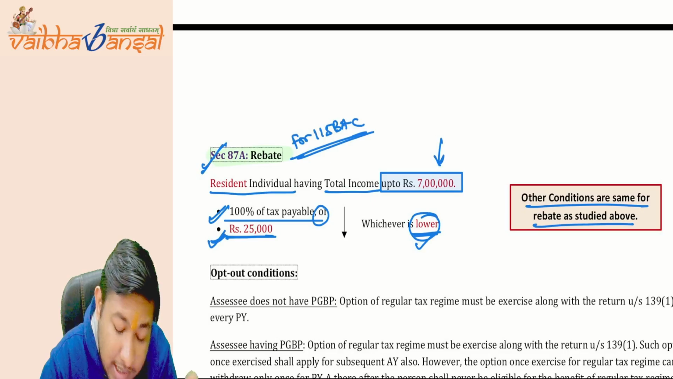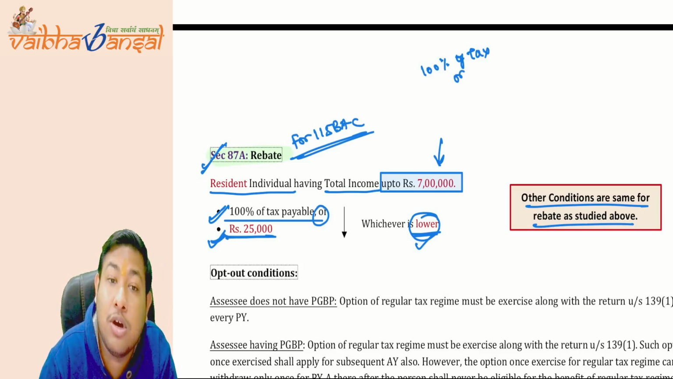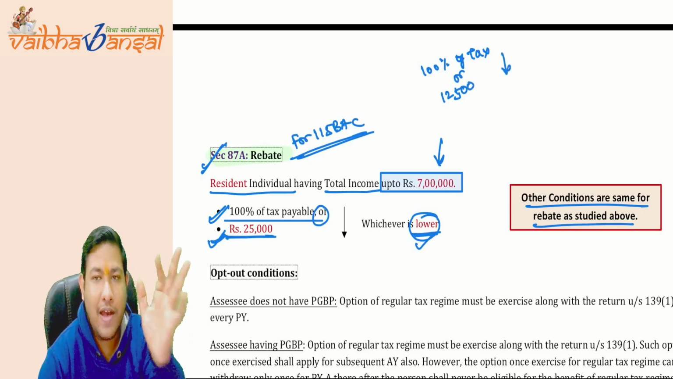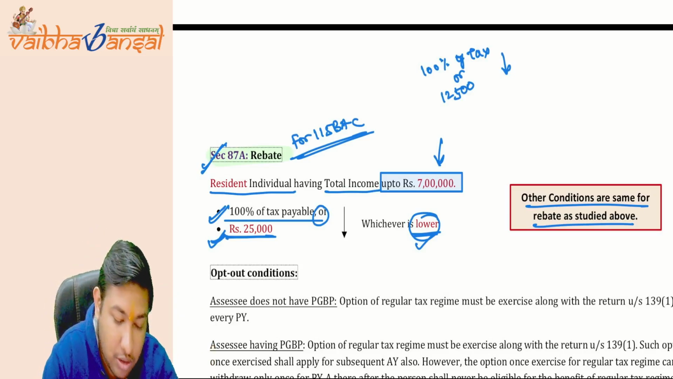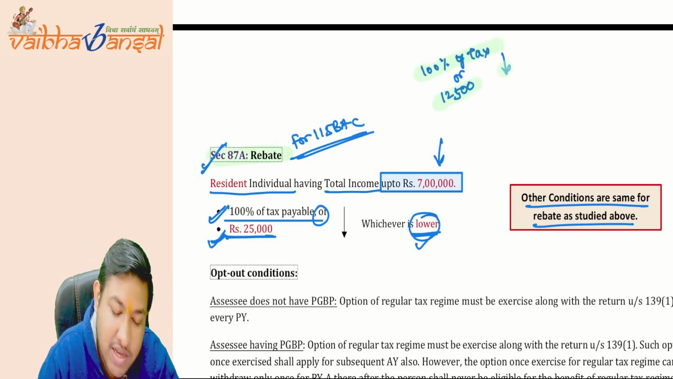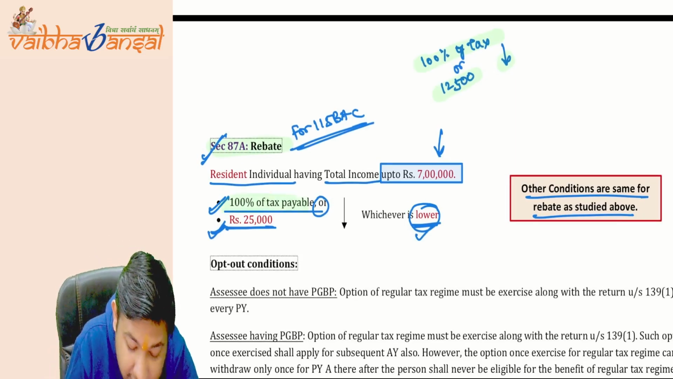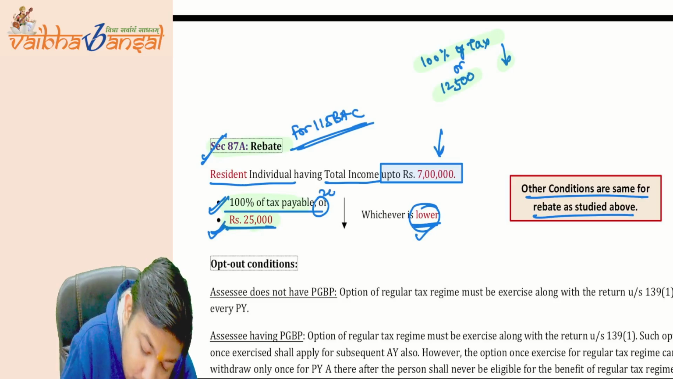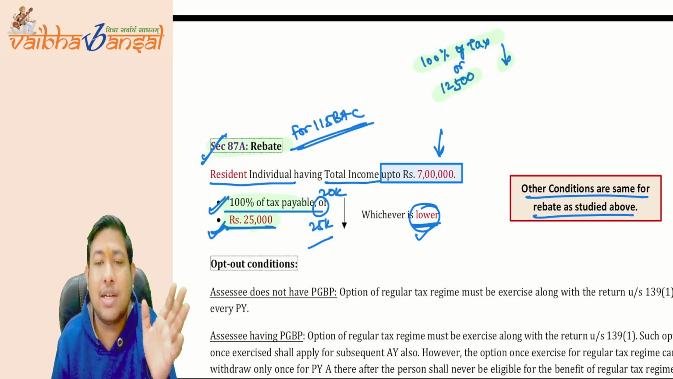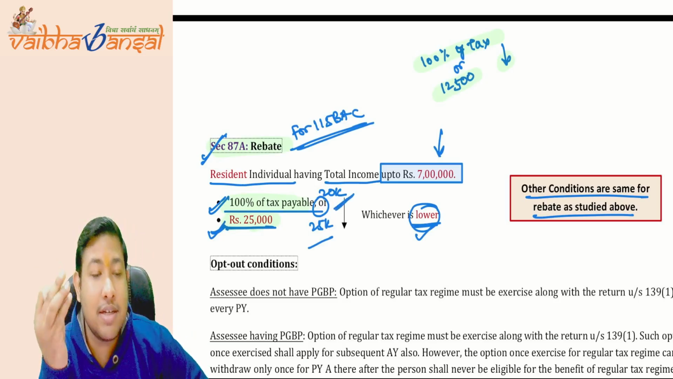Earlier in the rebate we have seen that 100% of the tax or 12,500, whichever is lower. And we have calculated that on the income of 5 lakh rupees, there is only 12,500 rupees of tax. And 100% of tax is also 12,500, so whichever is lower will definitely come to 12,500. There was no conflict. But here it is 100% of tax or 25,000, where 100% of tax is 20,000 and this is 25,000. We do not have any problem; the tax will always be lower, that is, 100% of the tax, 20,000, will be lower.